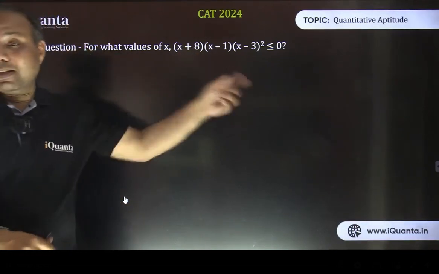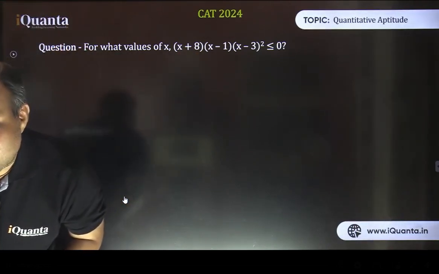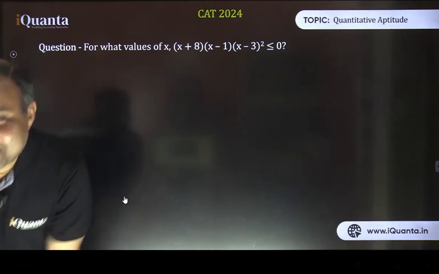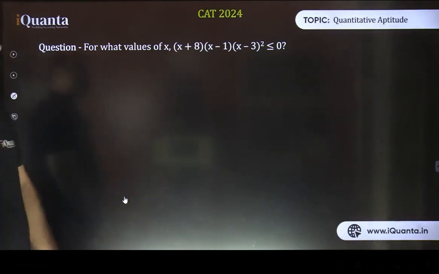Okay, what are the critical points in this case? Okay, Kavya has come up with the answer. Good. Tanishk is saying 3. 3 लेना है क्या? Should we consider 3 here?